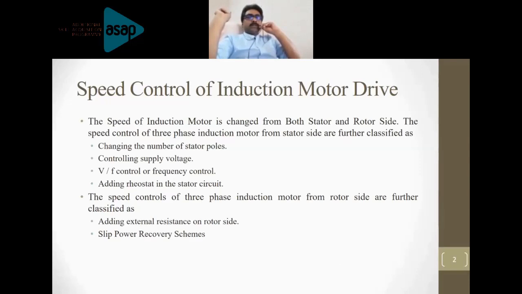So I would like to start with a brief introduction about the 4th module, because this slip power recovery system is covered in the 4th module of the electric drives subject. I would like to start with a brief introduction about what is covered in the 4th module, then we will move on to the topic which we are going to discuss now. Next slide.